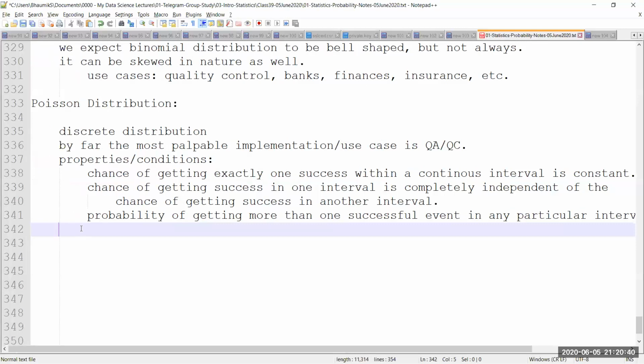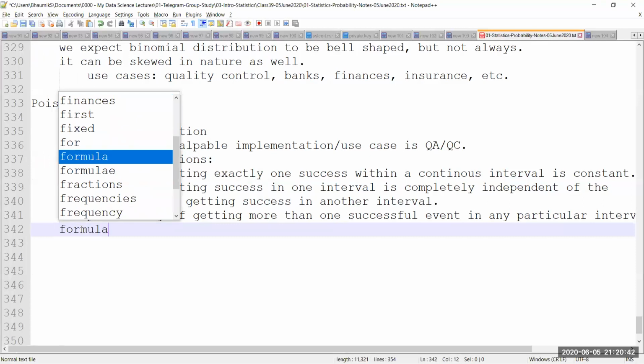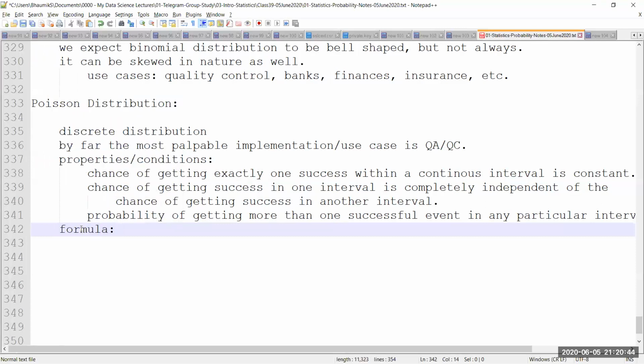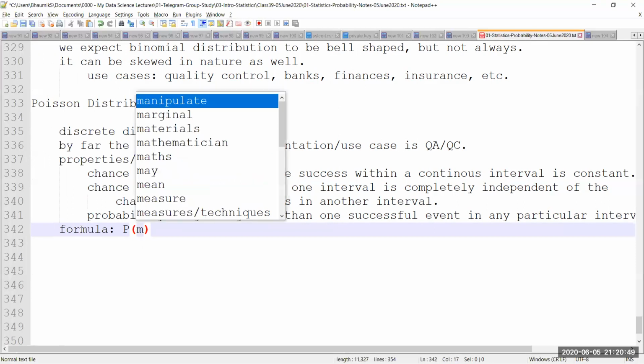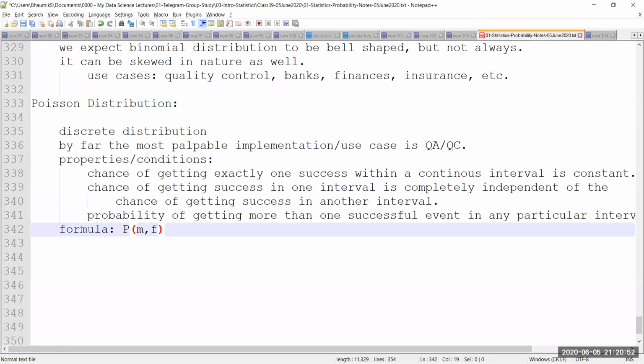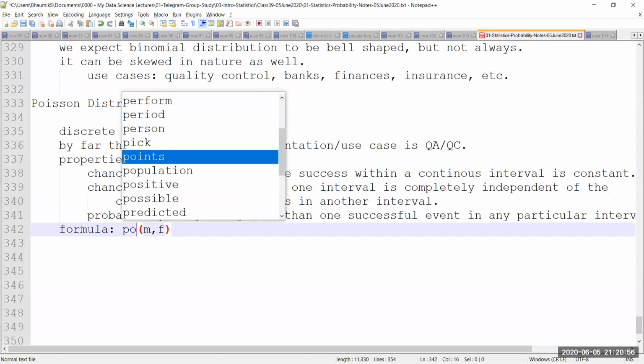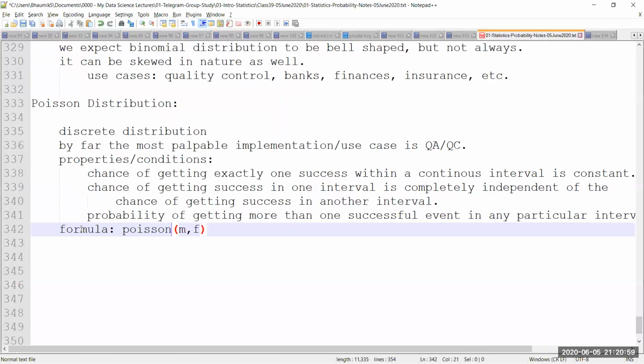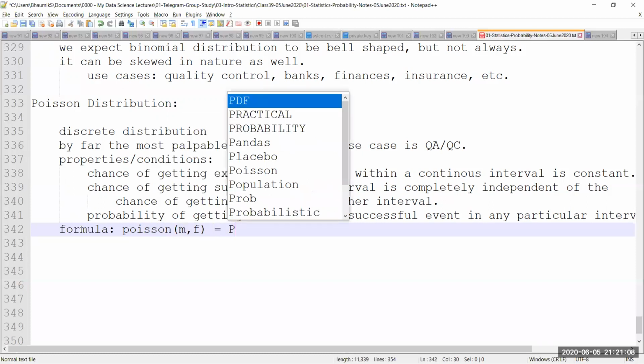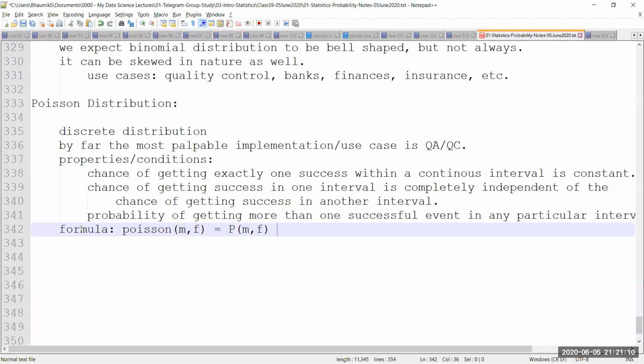Okay, so Poisson distribution, let me tell you the formula, because the formula of the Poisson distribution is really very, very easy, and it is very easy to calculate things out of the distribution. So if I'm going to code this into Python, I'm going to create a function which is going to be called Poisson or P. I can simply call it P, and it is going to take two parameters. I'm going to call it P because it is basically a probability task that I'm doing, right? So that's why I almost always call it a P, because I'm trying to find a probability of something.